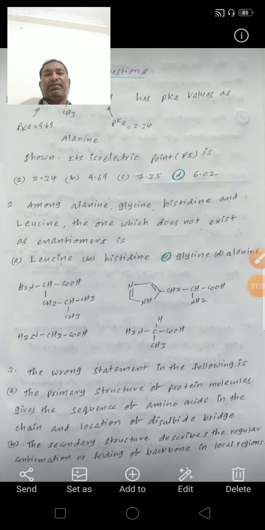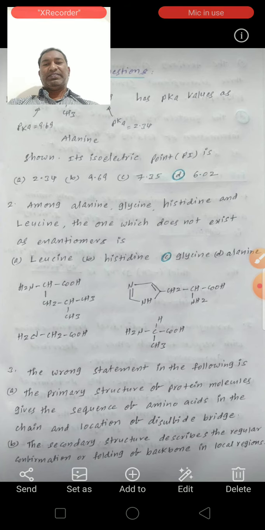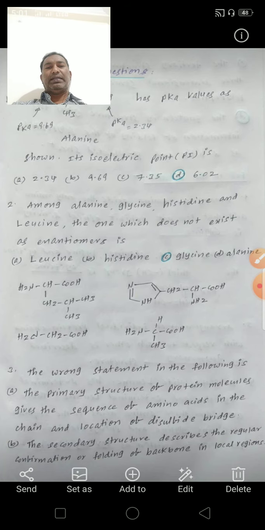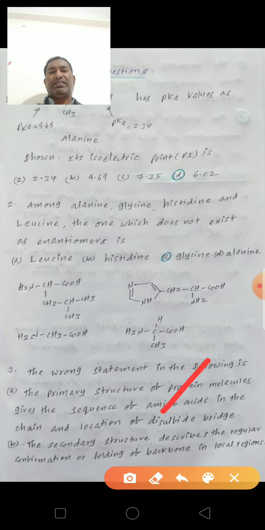Next, find the wrong statement in the following. The primary structure of protein molecules gives the sequence of amino acids in the chain and the location of disulfide bridges. This is a correct statement. The secondary structure describes the regular conformation or folding of the backbone in a local region.